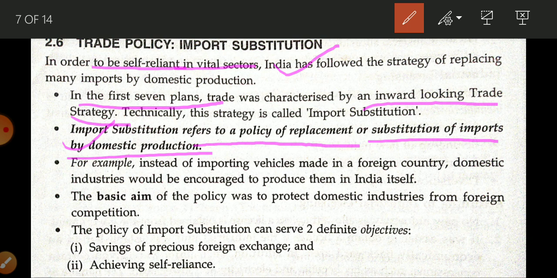The import substitution is related to more use of domestic goods in place of foreign goods. Okay, and why did we adopt this policy? So that we become self-reliant, we become आत्मनिर्भर. हम आत्मनिर्भर बनने के लिए इस पॉलिसी को हमने अडॉप्ट किया था.